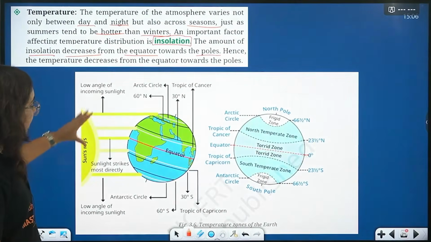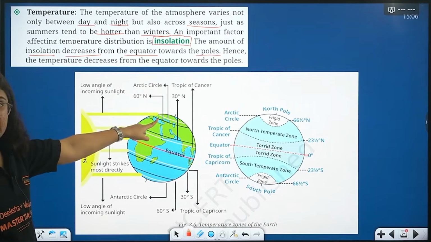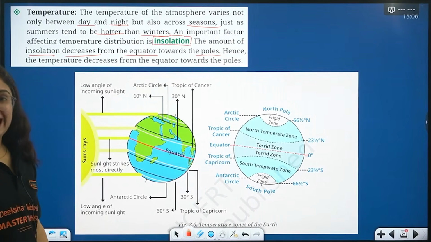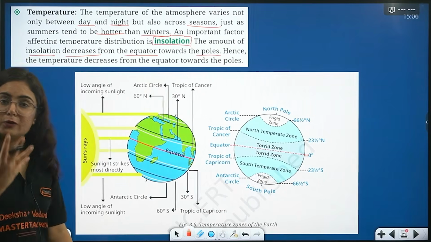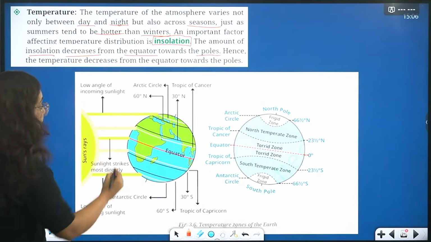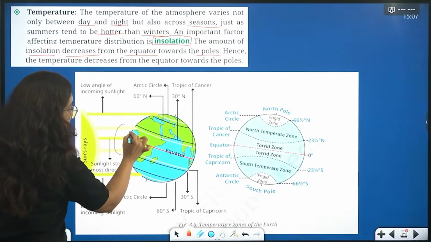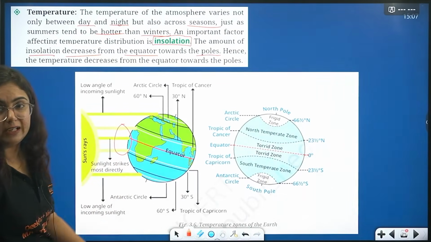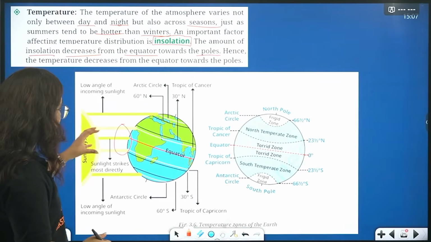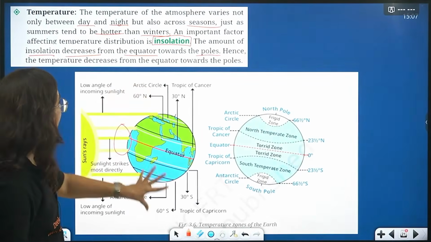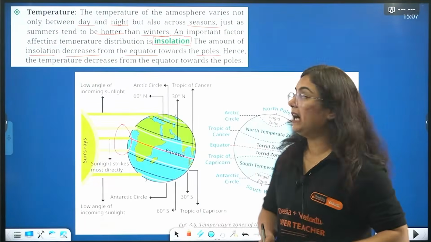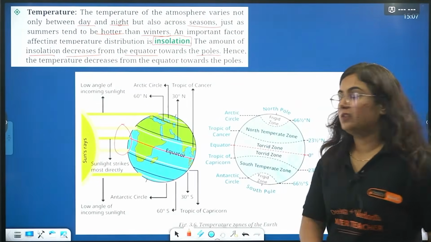Beta, as we move upward, okay, the direct rays of sunlight cannot reach there, and hence, beta, the impact of it also reduces while we move towards the pole. So the amount of insolation that is present in the equatorial region or the tropical region, right, is more in comparison to the poles. Hence the temperature decreases from what, beta? Decreases from equator towards the pole.